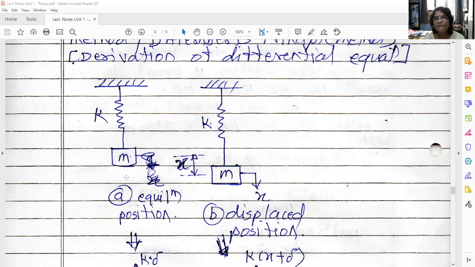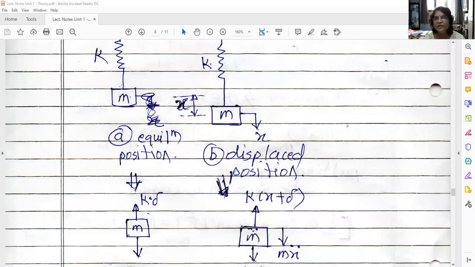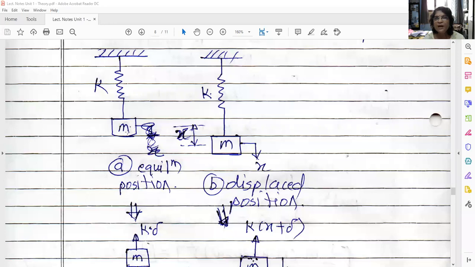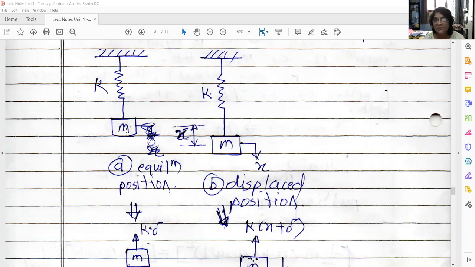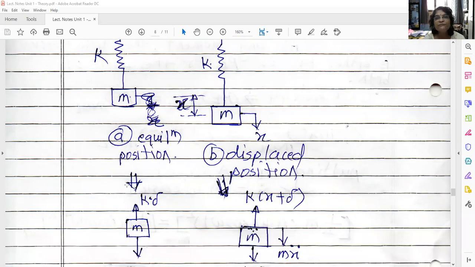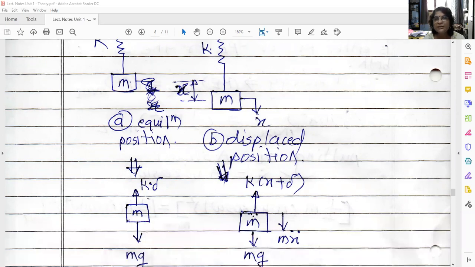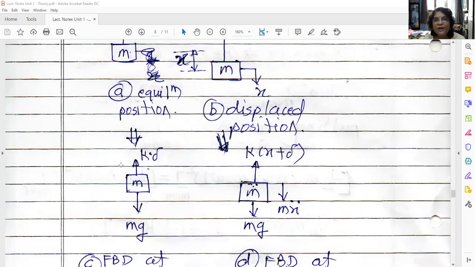If you want to draw the free body diagram of this equilibrium condition, what are the forces acting on this mass? Because of the mass, there is a certain weight, which acts downward. And because of this mass, the spring is somewhat deflected. That is known as the static deflection of the spring. So the spring force acts upward, with magnitude k into delta, where delta is the static deflection of the spring. This is the free body diagram in the equilibrium condition. The forces acting are mg and k delta, which always neutralize each other. So mg is equal to k delta.